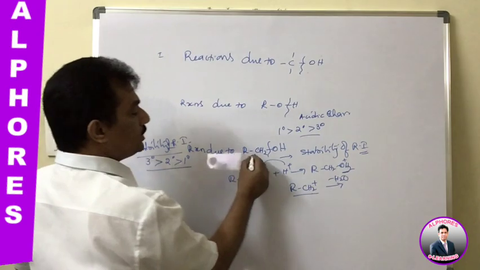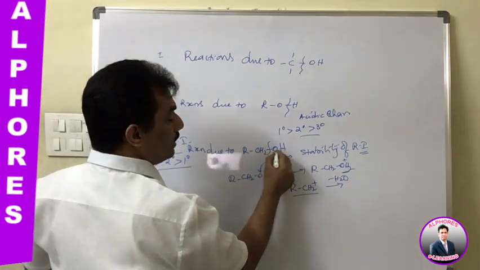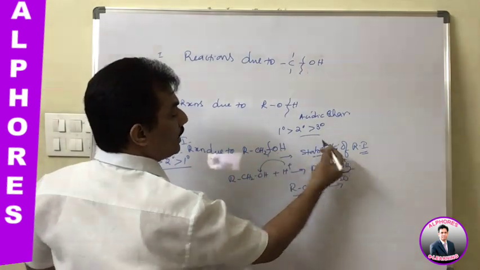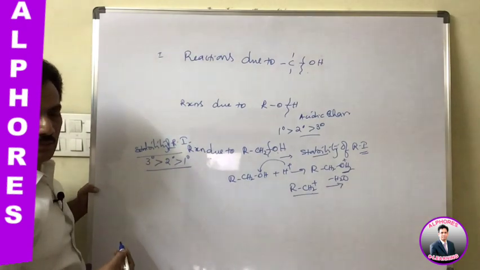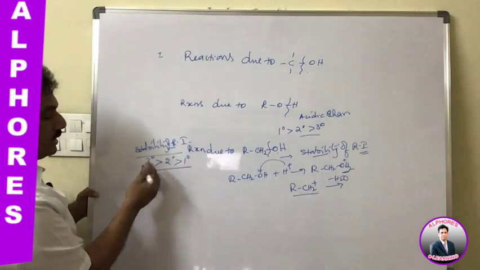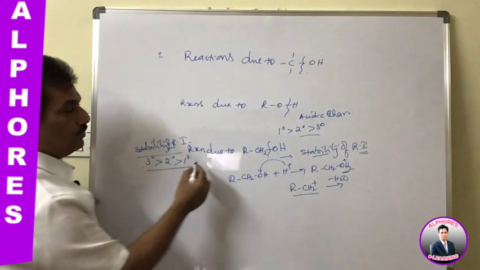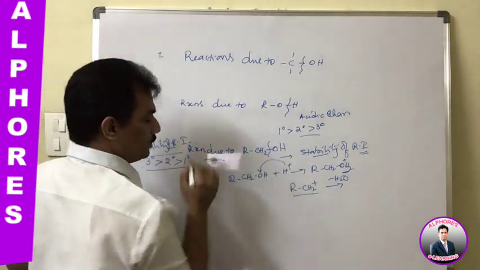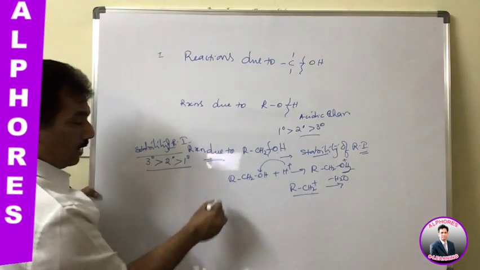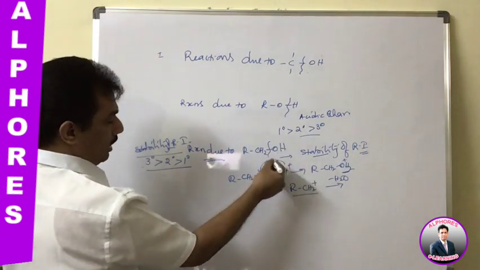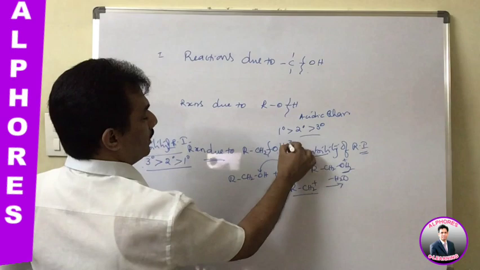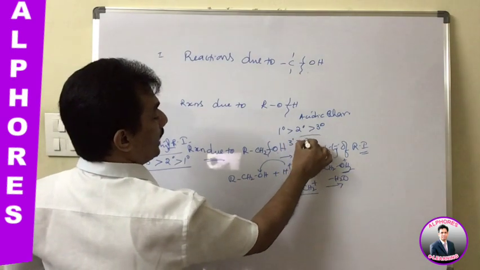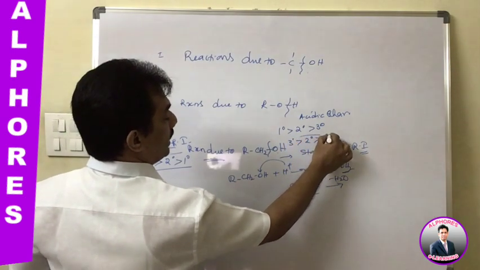Now the reactions due to C-OH bond cleavage depend on the stability of the reaction intermediate. So as the stability of the reaction intermediate follows this order, in the reactions due to C-OH bond cleavage the reactive order of alcohols is tertiary more reactive than secondary, more reactive than primary.